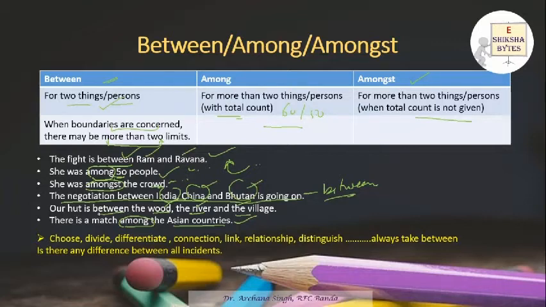Again, where we choose, divide, differentiate, connection, link, relation, distinguish, we always take between instead of using among. See, is there any difference between all incidents? We are talking about all incidents, but we are using between. Same case with the connection, with the differentiate, with the link. There's a relationship between people. We don't say relationship among people. We say between people. So these are the certain words with which we use between.